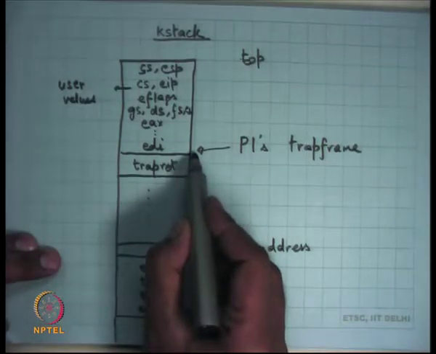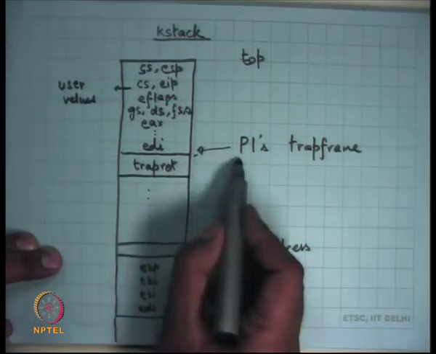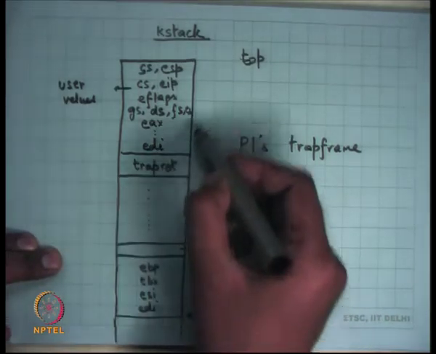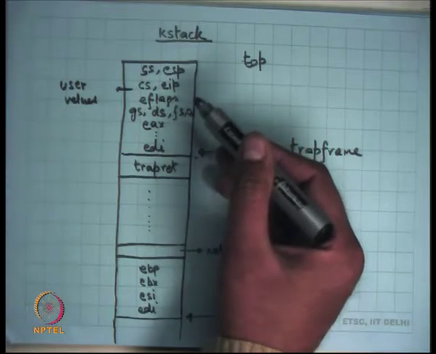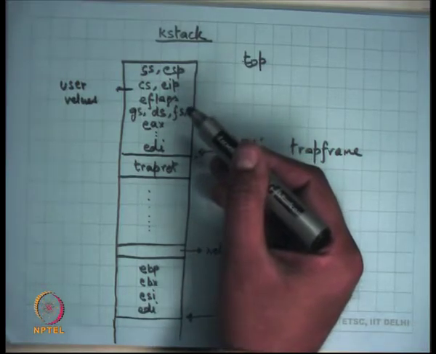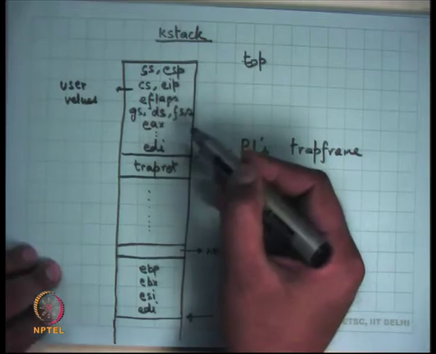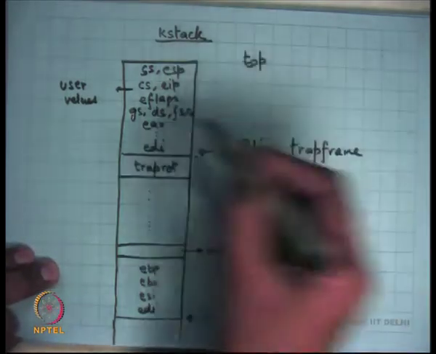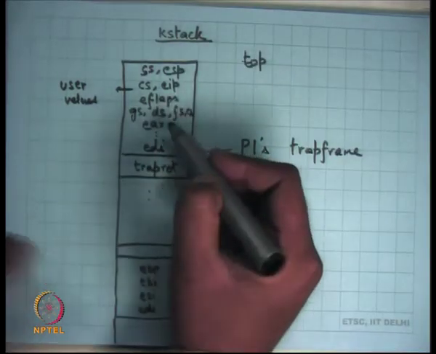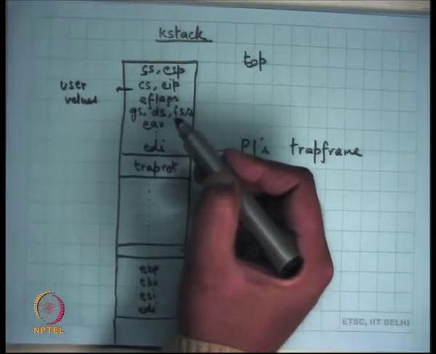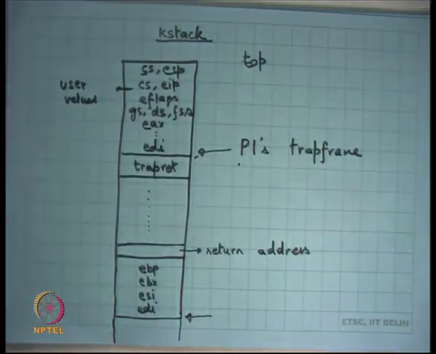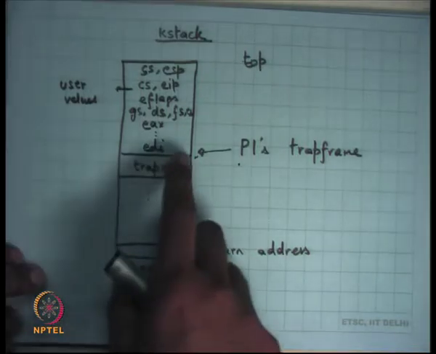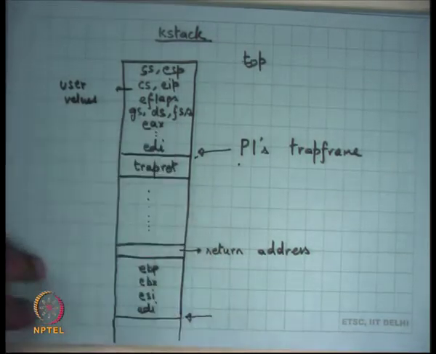This pointer to this structure can also be called P1's trap frame, right? This entire structure contains the entire information about the user execution when it was interrupted, or when it entered the kernel and was trapped in the trap frame. You can use this information to, for example, pass arguments from user to kernel. We saw that, and these registers can also be pointers, so you can even dereference these values because you are executing in the same address space, right? And you can also use this to return values.